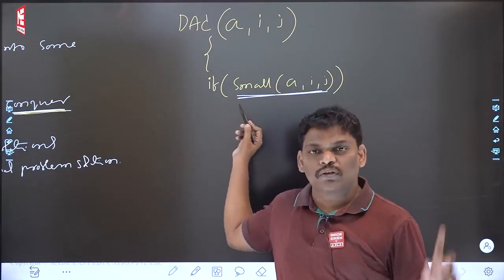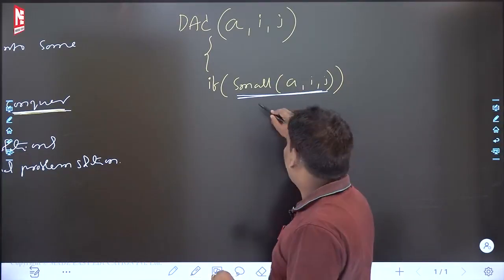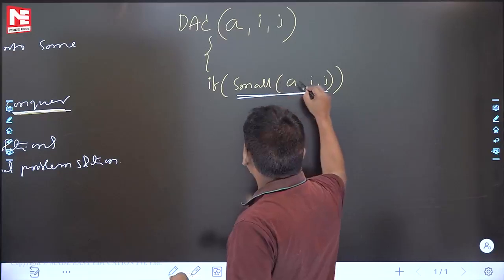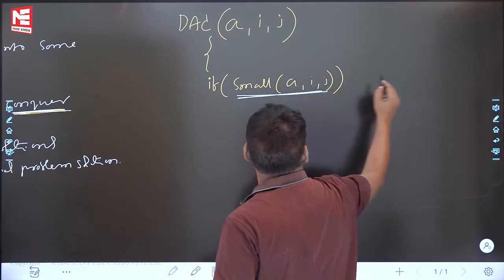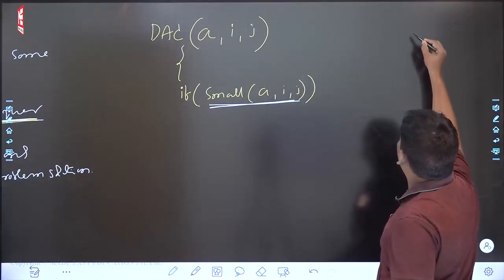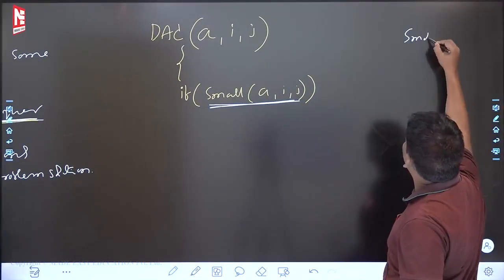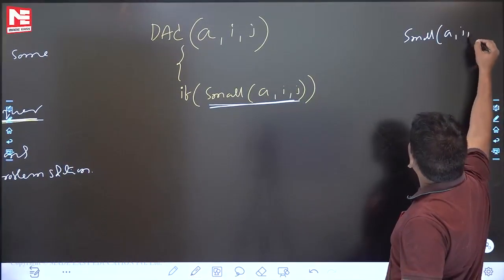Please be careful. Within a few minutes I will write it also. This small function will ask, right? Small function of A(i, j). This function will decide. Roughly I am writing this one: small function, small A(i, j).